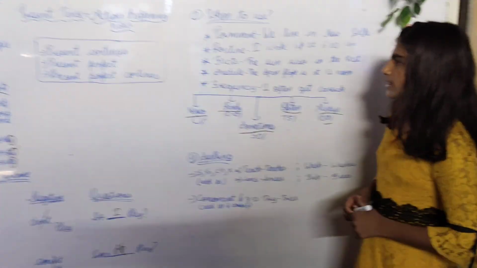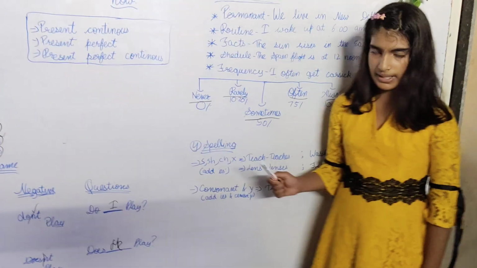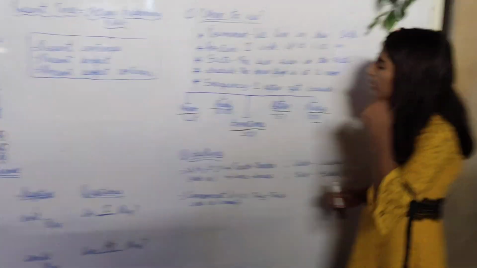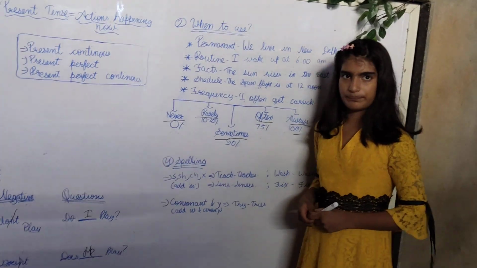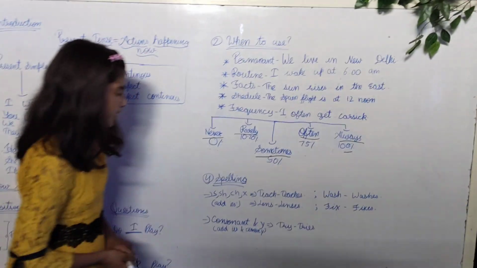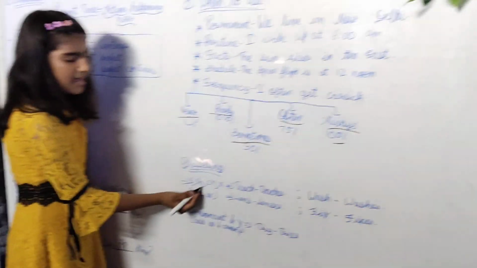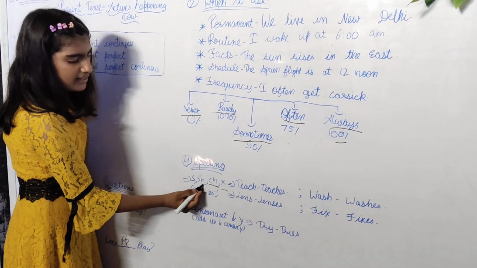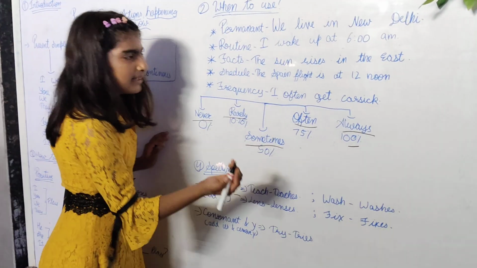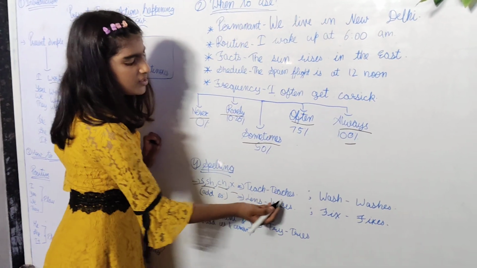Now, let's talk about some spellings. When you learn the present simple tense, you have to take care of the spelling. When the word ends with S, SH, CH and X, for example, teach, teaches.